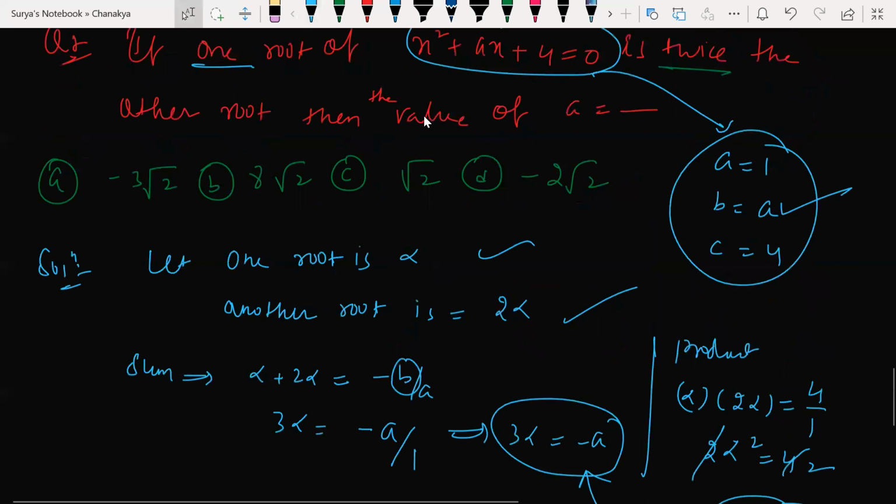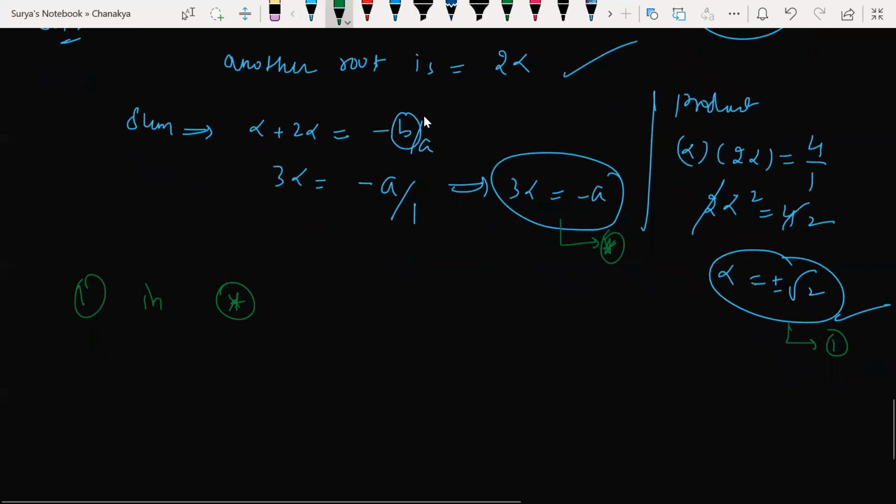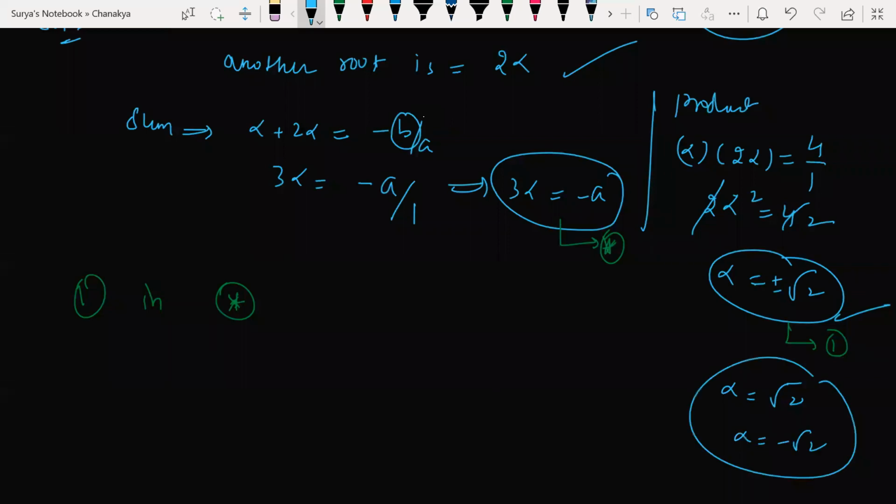Taking that alpha and substituting, let me name this equation the star equation, and the first as first equation. Substituting in the star equation, what does it give me now? Here my alpha could be root 2 or minus root 2. Both are correct, so let us take them one by one. If my alpha is root 2, then 3 root 2 is equal to minus a, so a is equal to minus 3 root 2. This is one answer.